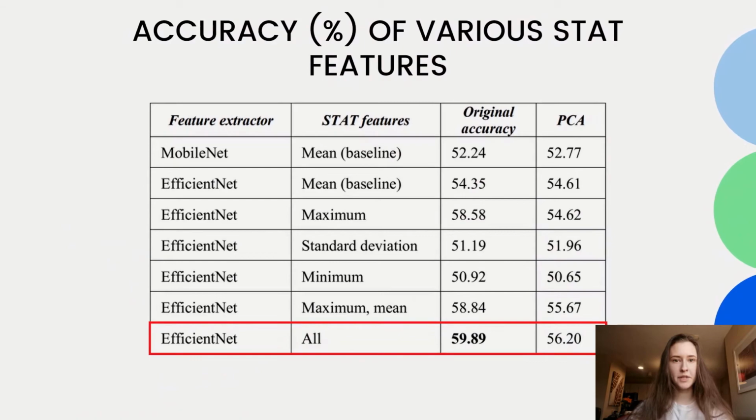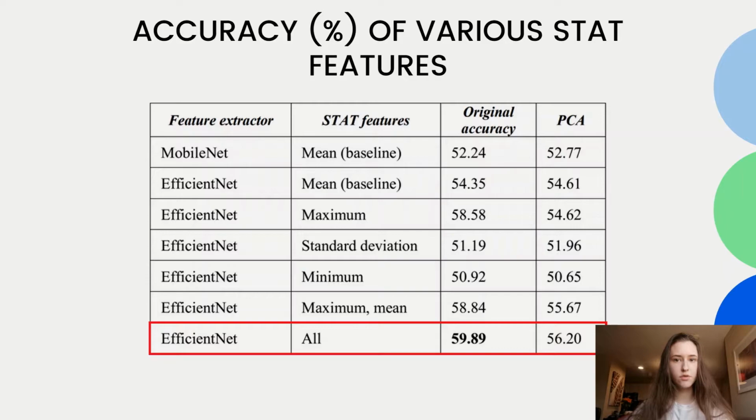Next, we performed an ablation study to assess the importance of each statistical feature in the statistical encoding module of the proposed pipeline. Although the best result was achieved by aggregating all statistical functions, it was discovered that the mean and maximum had the most impact on the accuracy.